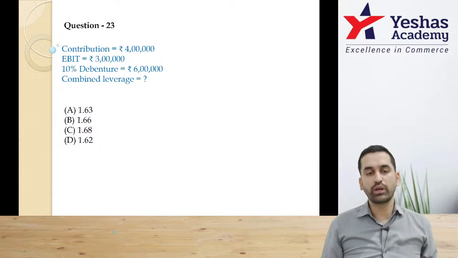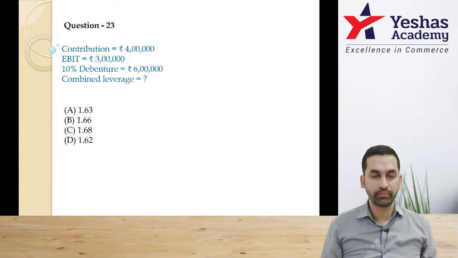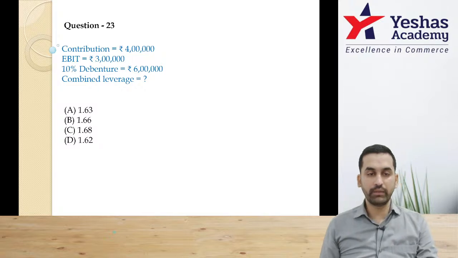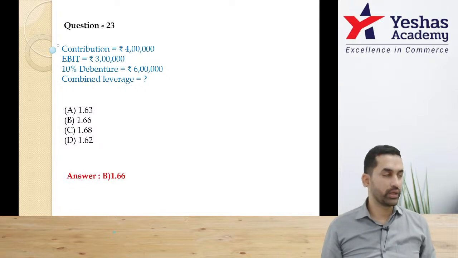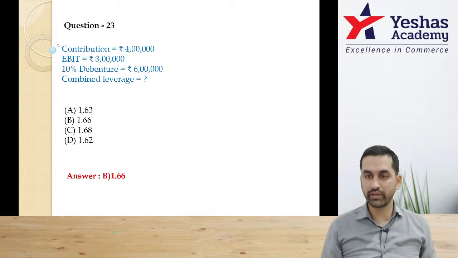Try how to do combined leverage. Contribution by EBT. Sir, 4 lakh numerator. Denominator will be 3 lakh EBIT minus 60,000, 2 lakh 40,000. So 4 lakh by this, I think 1.66. Are you getting the correct answer, everybody? 23B. Good. Yes, sir. Let's move on.